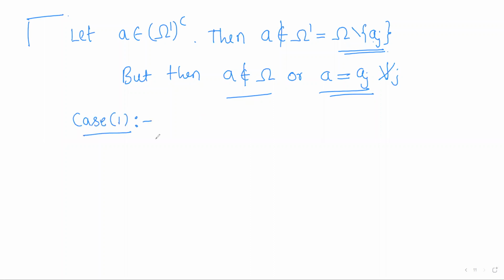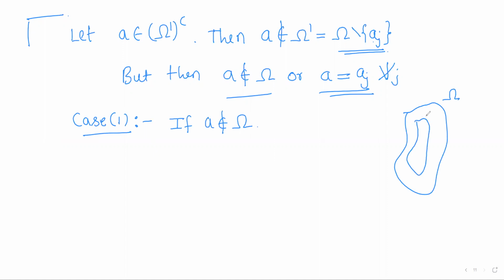Case one: A is not a point of omega. So omega is this, right? Gamma is inside omega and all aj are inside omega, so that around aj we have considered Cj. So all Cj's are also inside omega. Now point A is outside omega. So in this case, what will be the index? Consider the index of A with respect to the cycle gamma minus the index of aj with respect to gamma into Cj.